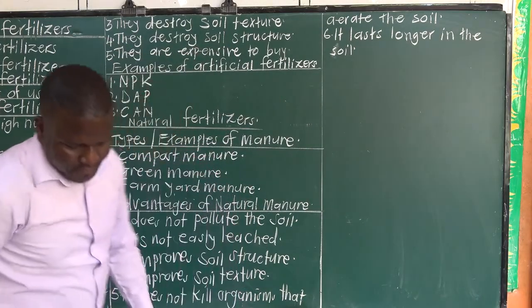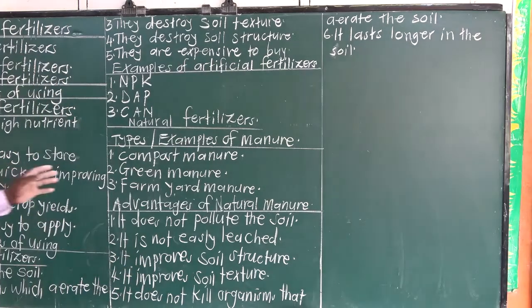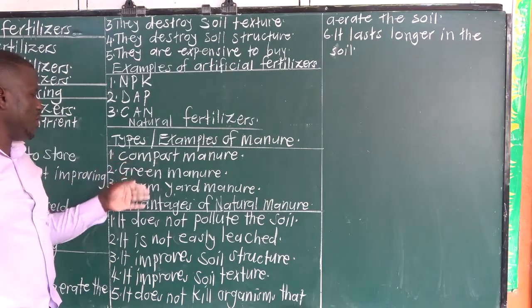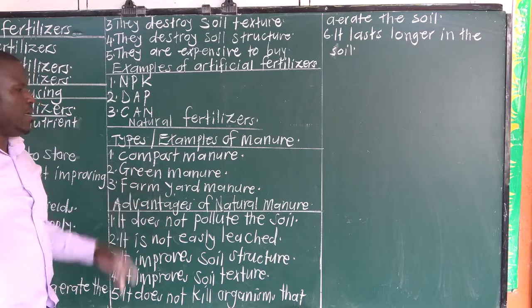We said with natural manure we have compost manure, green manure, and farmyard manure.